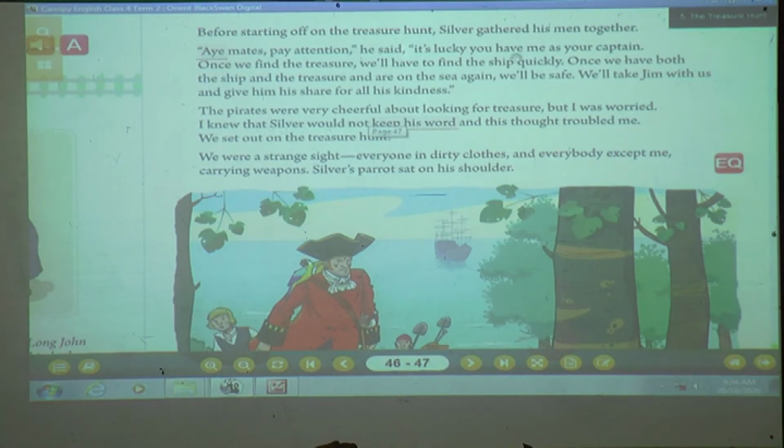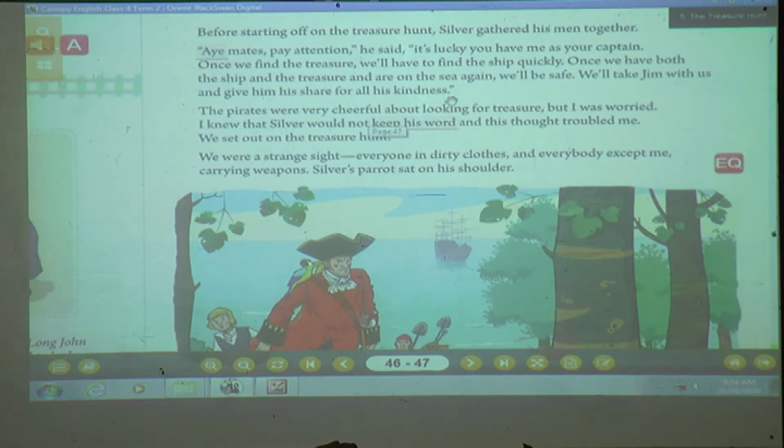It's lucky you have me as your captain. Once we find the treasure, we will have to find the ship quickly. Once we have both the ship and the treasure and are on the sea again, we will be safe. We'll take Jim with us and give him his share for all his kindness. Now you can see here John is telling his mates that you are very lucky to have me as your captain.